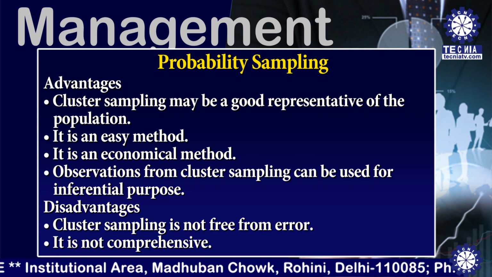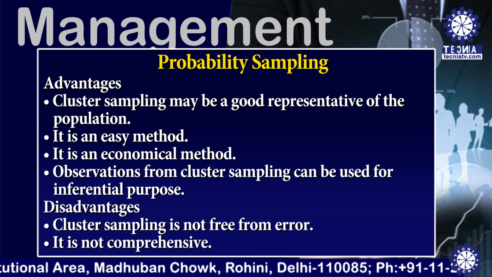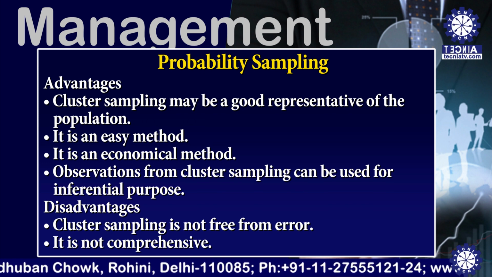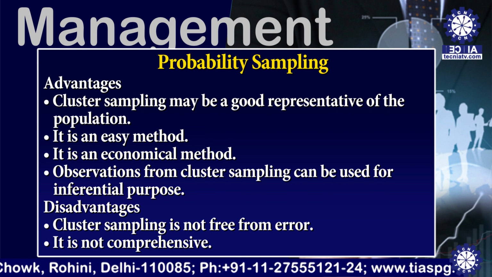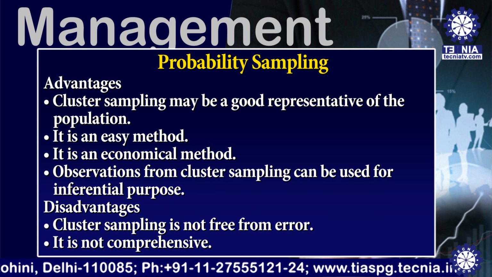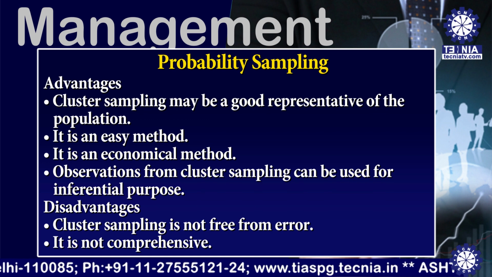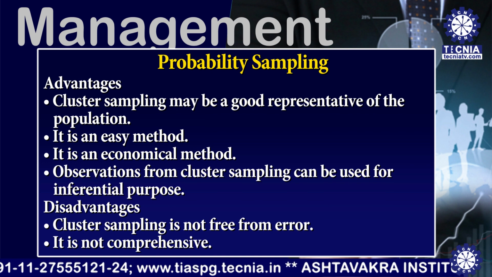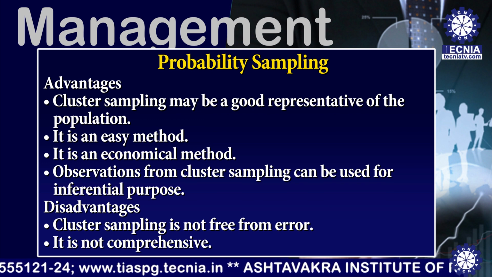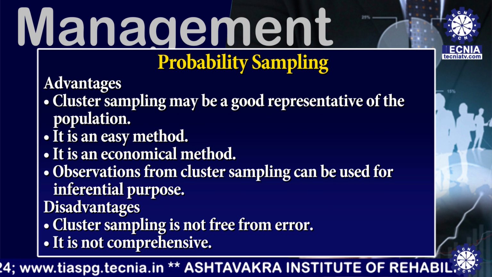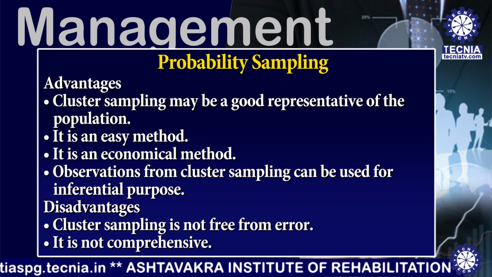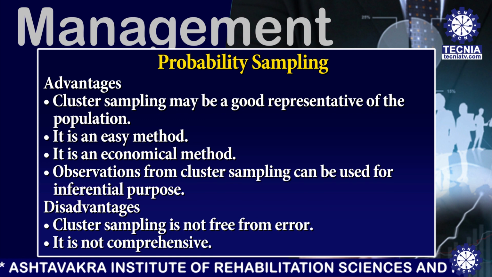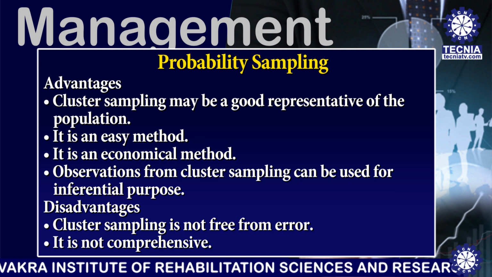There are certain advantages of this method. First one, it may be a good representative of the population. Second one, it is an easy method. Third one, it is an economical method. And the last one, observations from cluster sampling can be used for inferential purpose. There are also some disadvantages of this method. First one, cluster sampling is not free from error, and second one, it is not comprehensive.